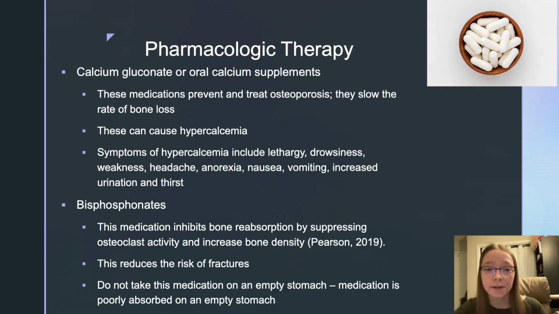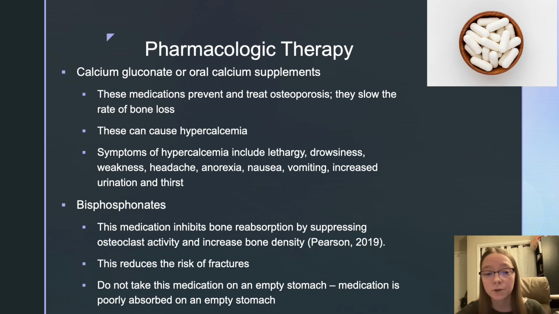Pharmacology therapy is also indicated for patients with osteoporosis. Calcium gluconate or oral calcium supplements are often prescribed. These medications prevent and treat osteoporosis. They work by slowing down the rate of bone loss. These medications can cause hypercalcemia, and symptoms of this include lethargy, drowsiness, weakness, headache, anorexia, nausea, vomiting, increased urination, and thirst.